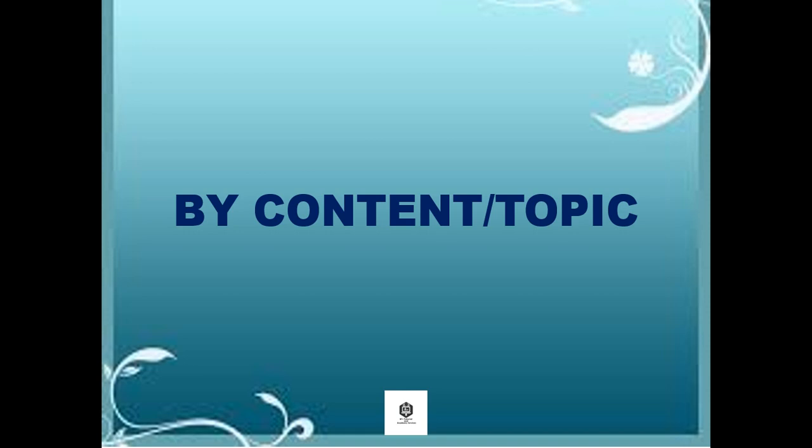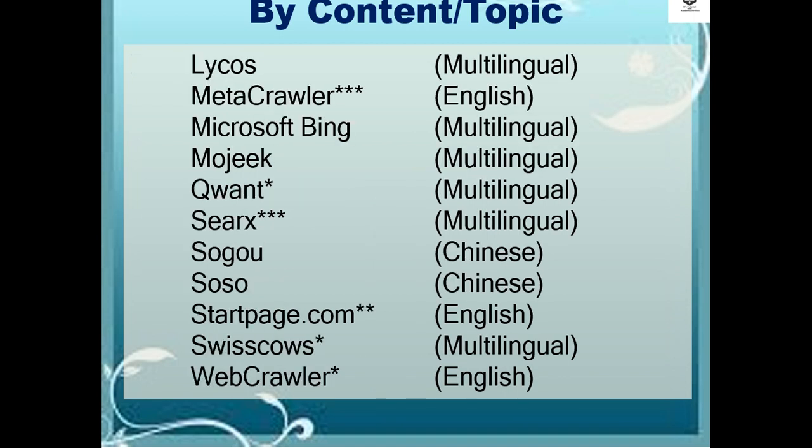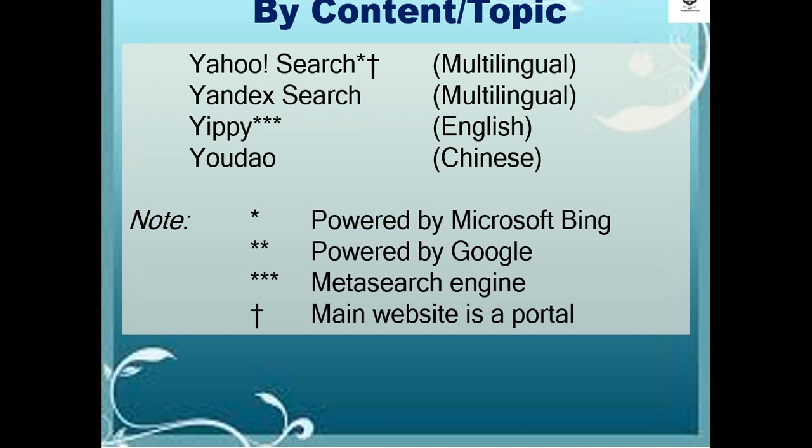First, by content or topic. In terms of general, there are the following: Ask.com, Baidu, Dogpile, DuckDuckGo, Ecosia, Exalead, Excite, Gigablast, Google Search, Hatbot, Lycos, Metacrawler, Microsoft Bing, Mojic, Quant, Search, Sogu, Soso, Startpage.com, Swisscows, Webcrawler, Yahoo Search, Yandex Search, Yipi, and Udao.